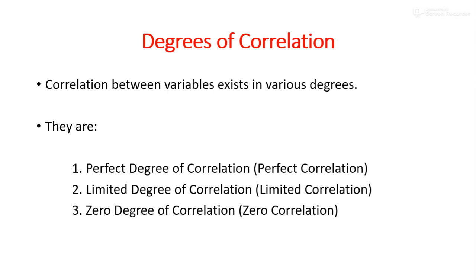Students, if two variables are correlated, one may be interested to know the degree or extent of relationship that exists between the variables. Correlation between variables exists in various degrees. The degrees of correlation may be perfect degree of correlation or perfect correlation, limited degree of correlation or limited correlation, and zero degree of correlation or zero correlation.